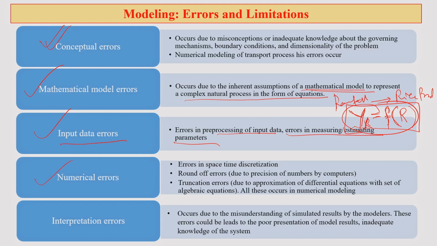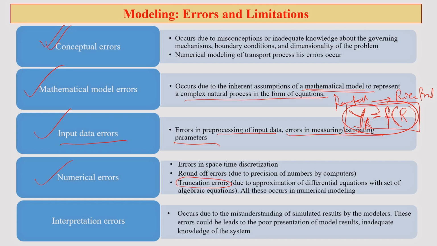Numerical error. Numerical errors can take place in space and in time, and different types of errors can happen due to the precision of numbers as recognized by your particular computer. Another error we can find is truncation error with numerical data.